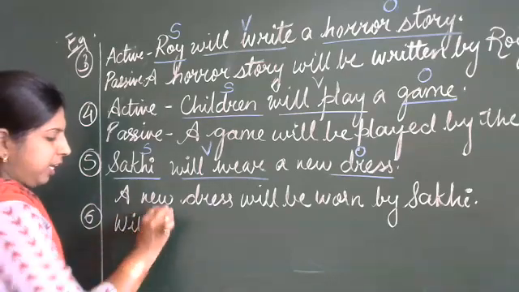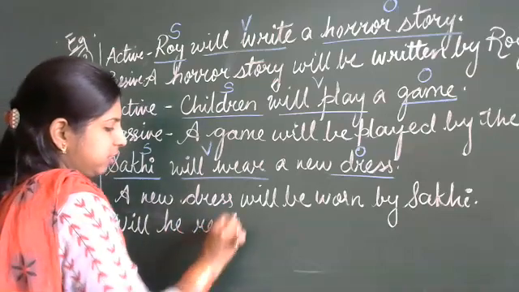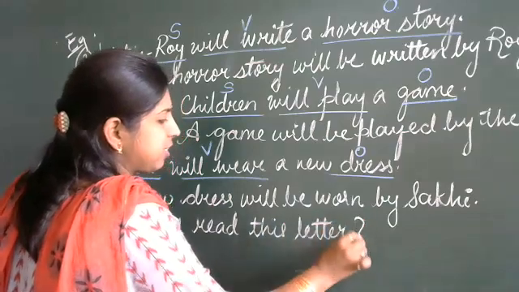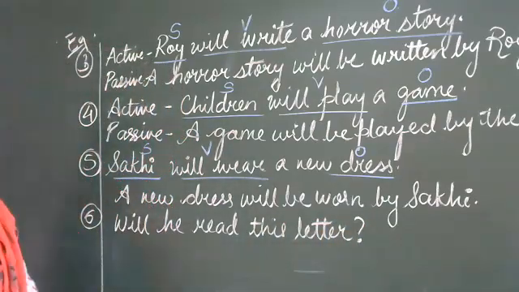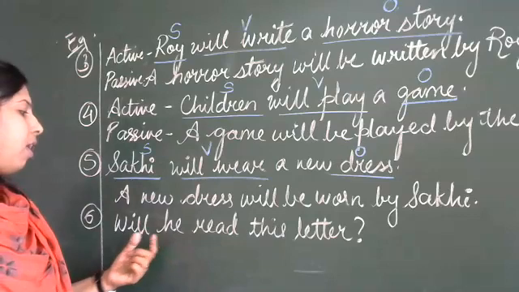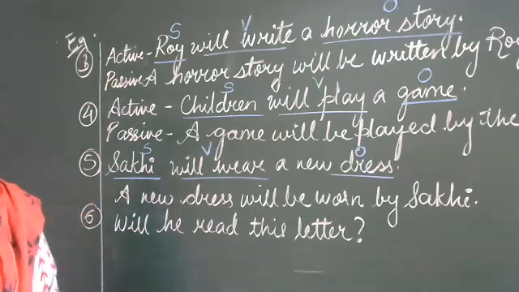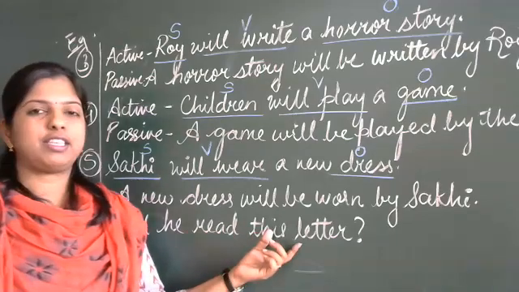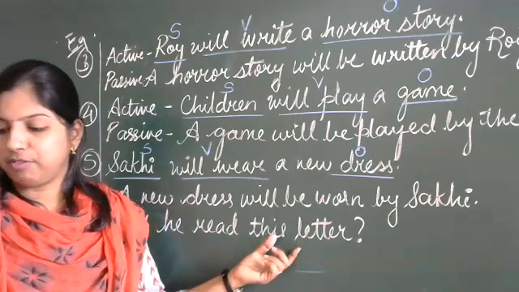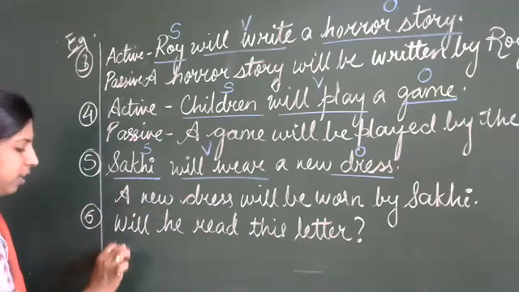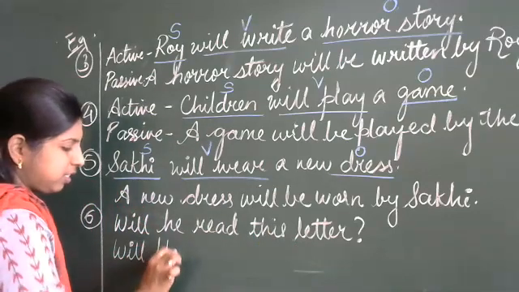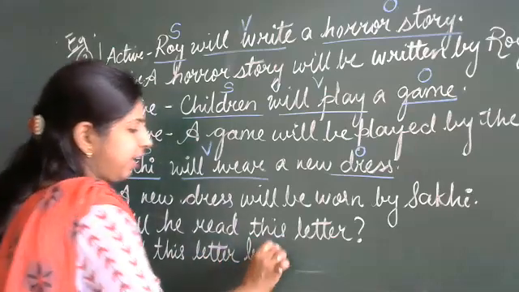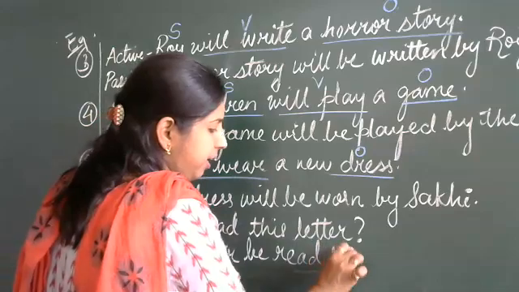Will he read this letter? Now this is an interrogative sentence. There is a question mark here. Now try doing this. This is an active form. Will he read this letter? How are you going to change from active to passive? Will this letter be read by him? Very good, very good. Will this letter be read by him?